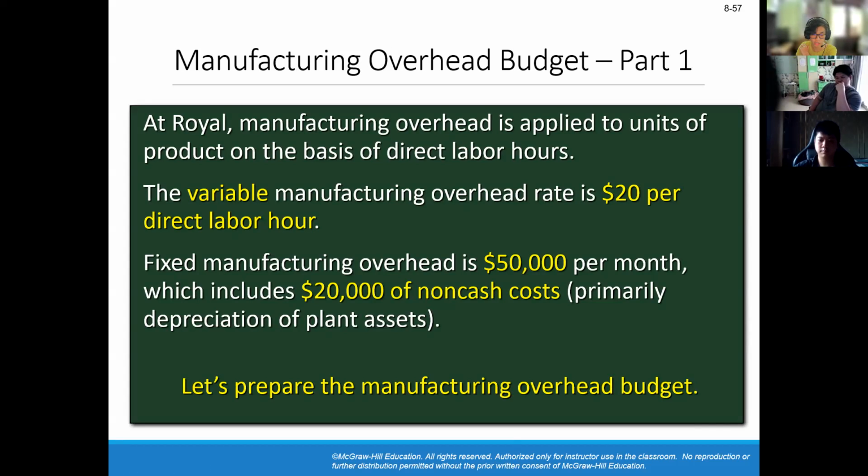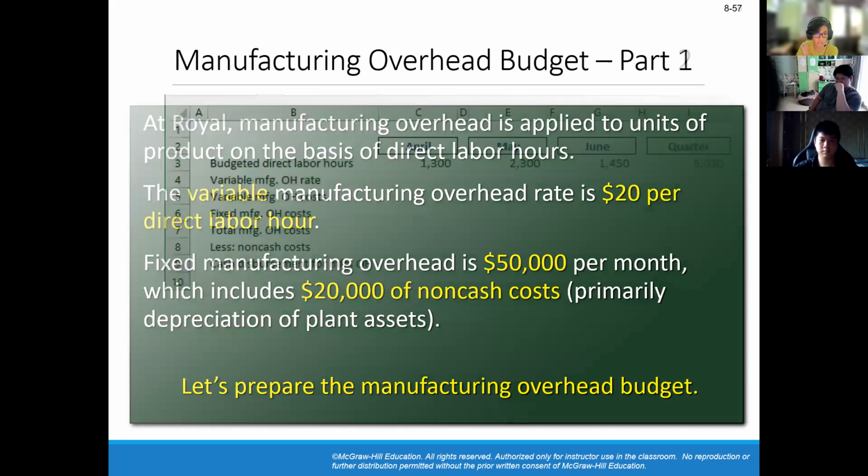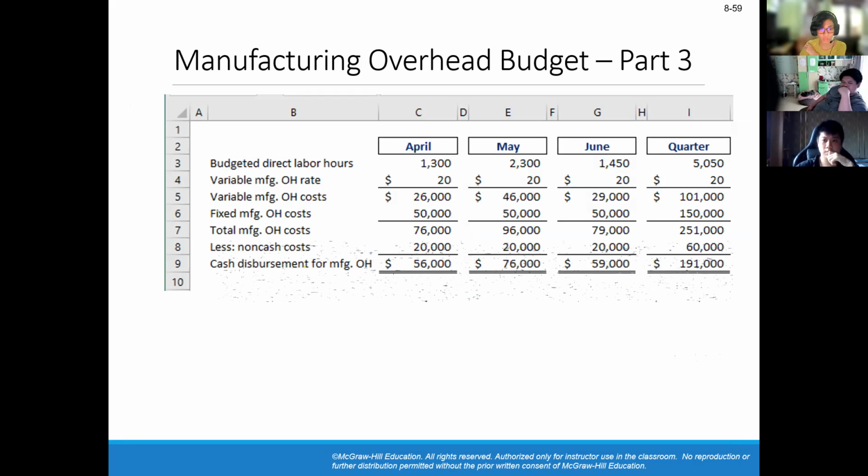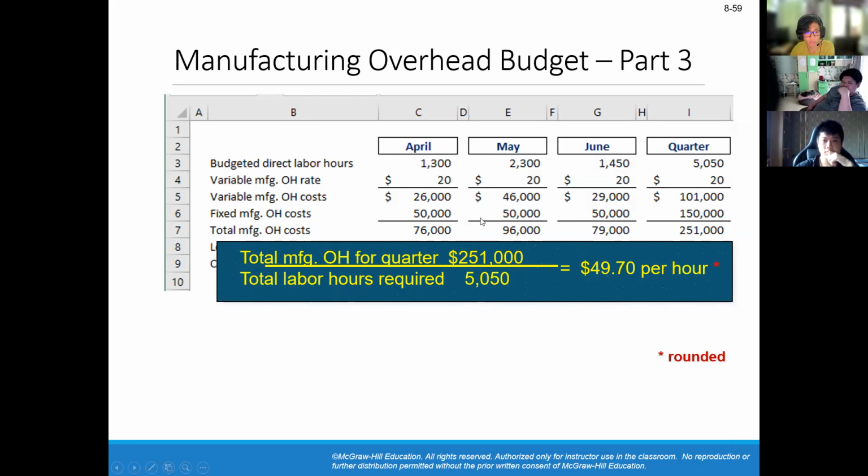of the plant assets. So to prepare the manufacturing overhead budget, we first need to list down which months we're doing. For this, it's April, May, June, and the following necessary information. Firstly, the budgeted direct labor hours. For April, it's 1,300, May 2,300, and 1,450 for June. So for the quarter, it's 5,050 hours total. Then we fill out the necessary information.